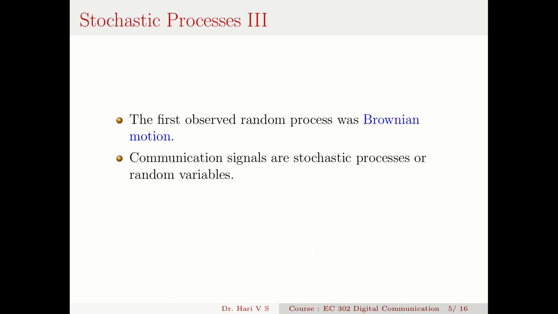The first observed random process was from biology, that is from Brownian motion. Scientists put pollen in water and observed it through a microscope. He saw strange patterns, strange movement of pollen in water, and that was the first observed random process. And it was Norbert Wiener who later provided a mathematical model for the Brownian motion. This Brownian motion is actually a basis for much of what happens in the stock market. Many other places also, Brownian motion plays a significant role. So why do we learn the stochastic process? The communication signals are stochastic processes or random variables. That is why we learn stochastic process here.